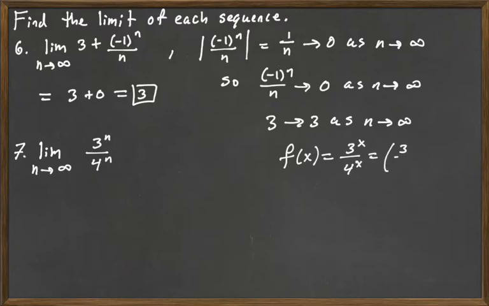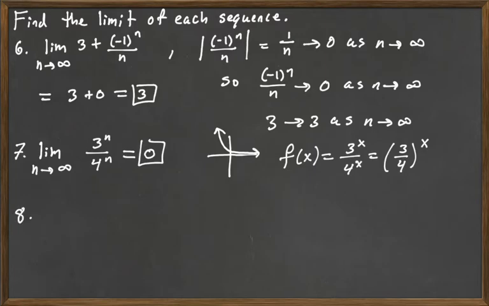So you can rewrite this as 3 over 4 to the x power. This is an exponential function. The base is less than 1, and so we're going to have exponential decay, which means that as x goes to infinity, the function is going to go to 0. And so because the function is going to 0, so will the sequence.